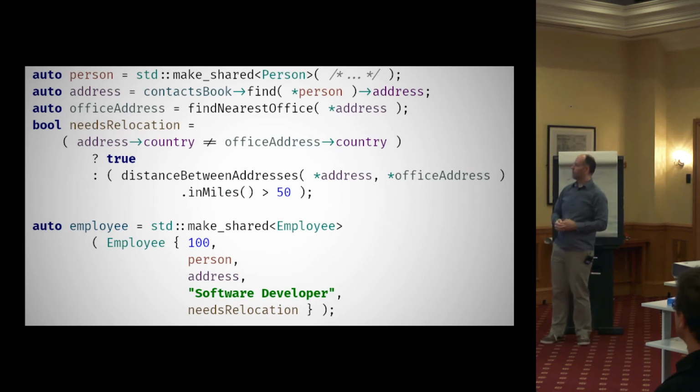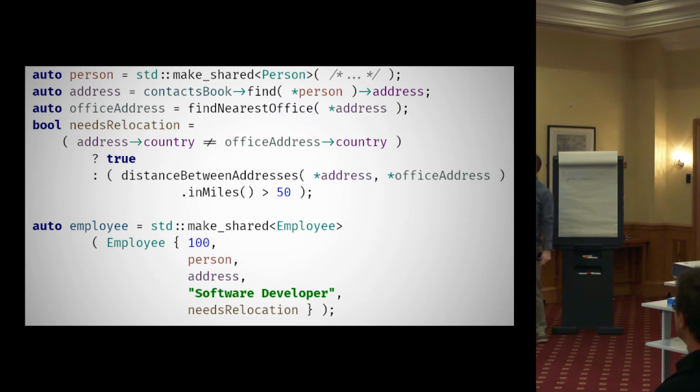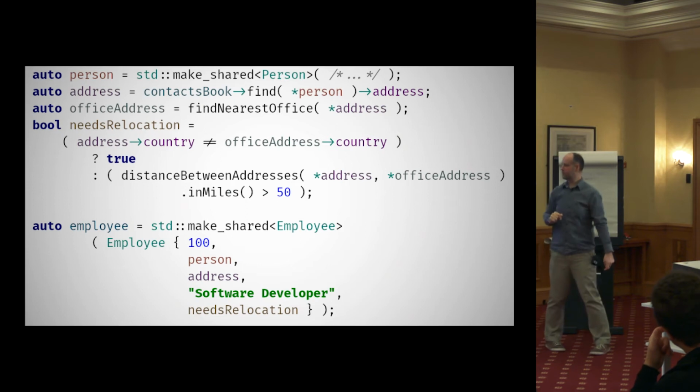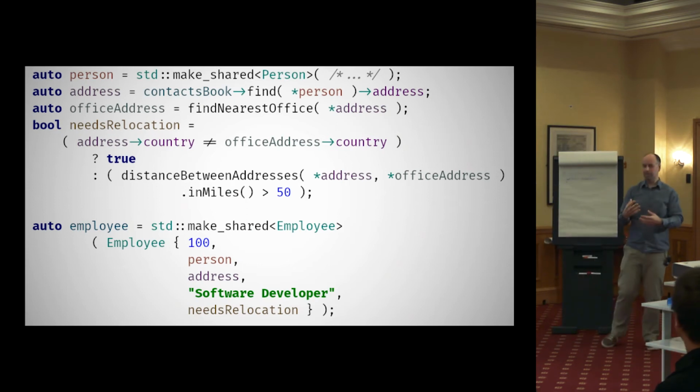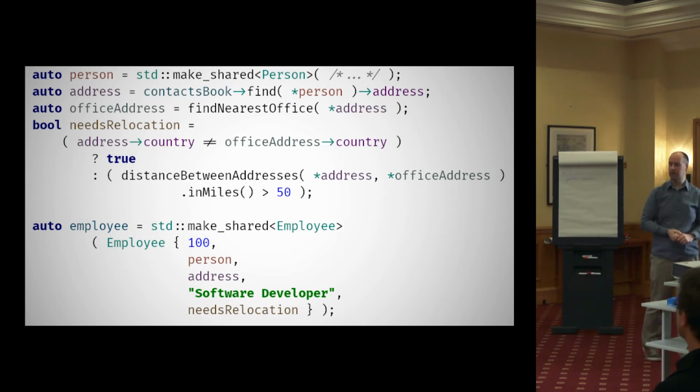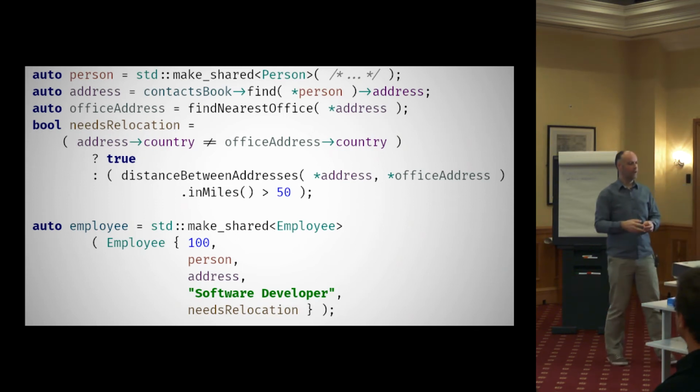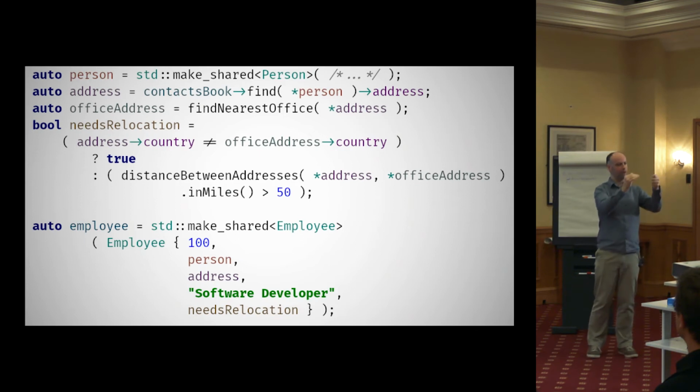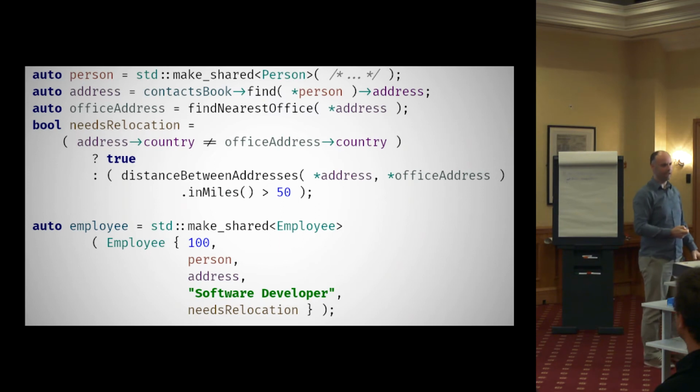But what I want to draw your attention to here is that now, because we're making employee purely immutable, we've had to effectively replicate the structure of that type in these local variables. We've got all the same types again up here, plus a bit more. So that's sort of creeping in the direction of we're adding lots of extra code. Don't want to do that. If it was mutable in the first place, I could just default construct it and then gradually populate it as I get these values in. We can't do that here. So can we have our cake and eat it?